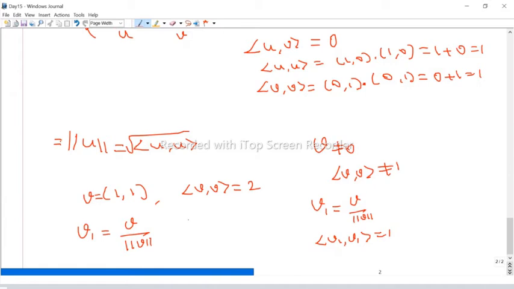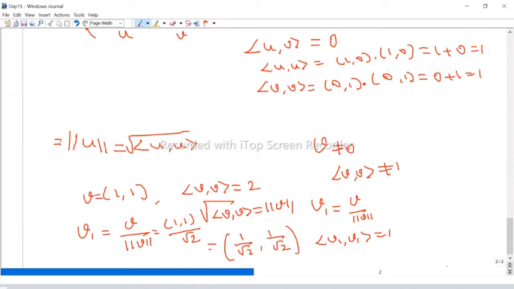The norm of v is the square root of the inner product of v comma v, which we already found to be 2. Taking the square root, we get (1, 1) by square root of 2. So we are dividing each term by square root of 2. Therefore the vector we get is (1 by root 2, 1 by root 2).